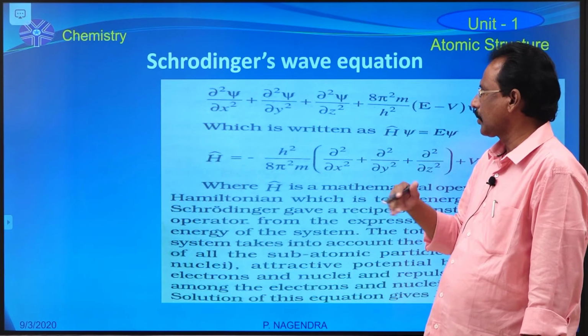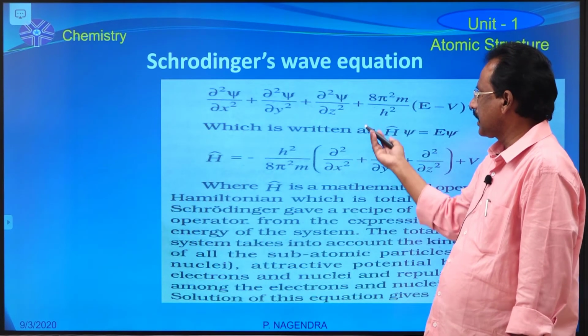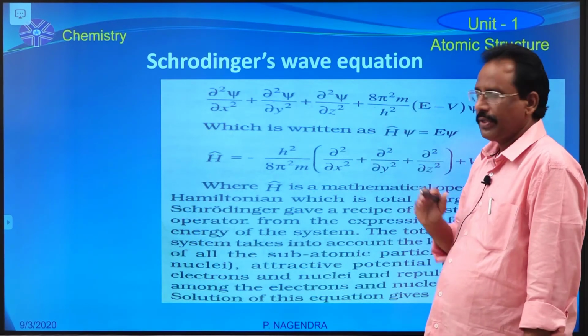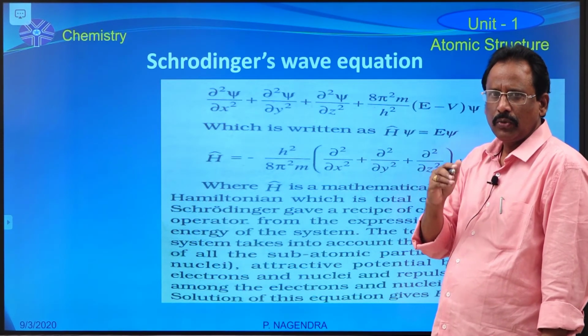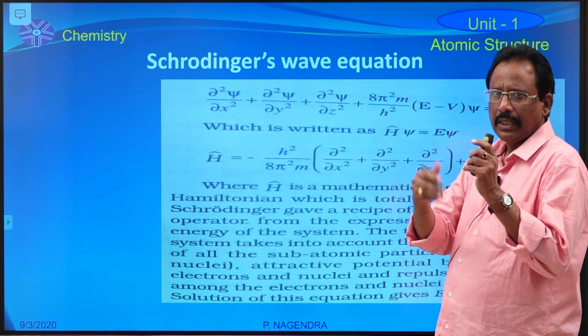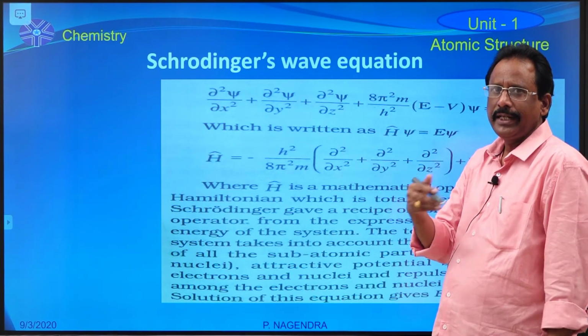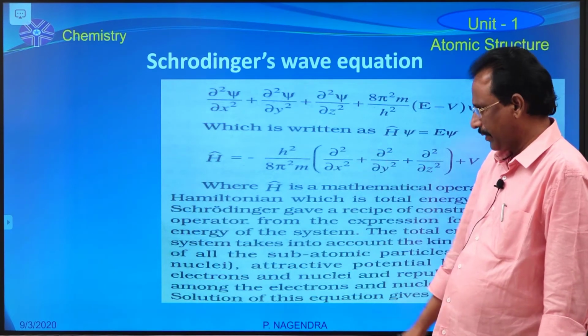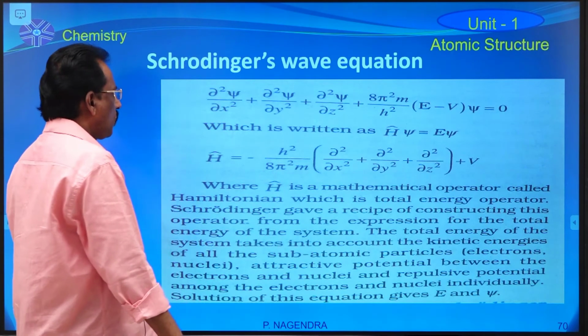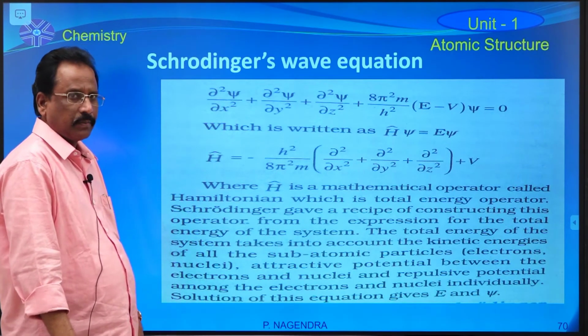According to Schrödinger, this differential wave equation is used to explain the motion of the electron around the nucleus in three dimensions. This equation is known as Schrödinger's wave equation.